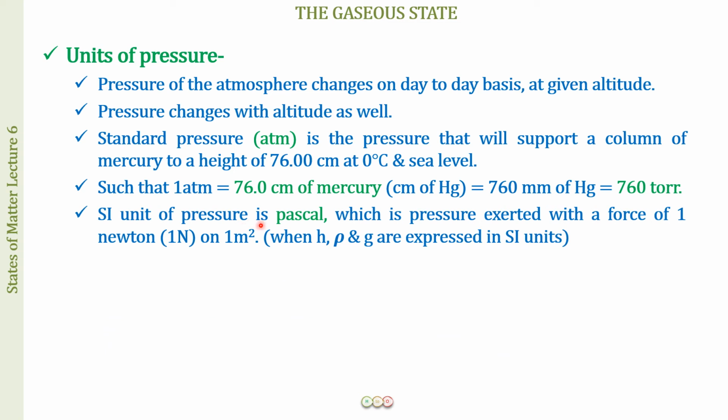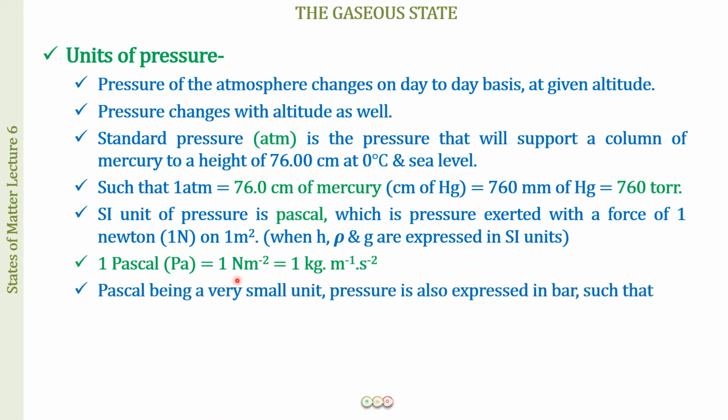The SI unit of pressure is Pascal, which is the pressure exerted with a force of 1 Newton on 1 meter square. So we say pressure is equal to force upon area. The SI unit for force is Newton. The SI unit for area is meter square. So 1 Newton per 1 meter square gives us 1 Pascal. The next we have is that 1 Pascal is equal to 1 Newton meter minus 2, and this is equal to 1 kg meter minus 1 second minus 2. I have just put the values of Newton in terms of mass into acceleration.